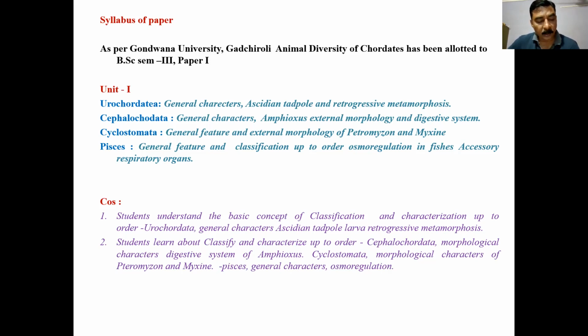Anteriorly, below the rostrum, there is a tentaculated structure, the oral hood. Atriopore, anus at the end. So the atriopore opens separately and the anus opens separately near the caudal fin. Fins and folds: dorsal fin is there, ventral fin, and caudal fin are present.